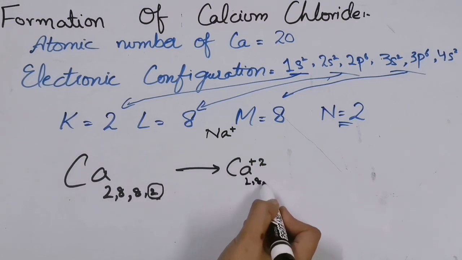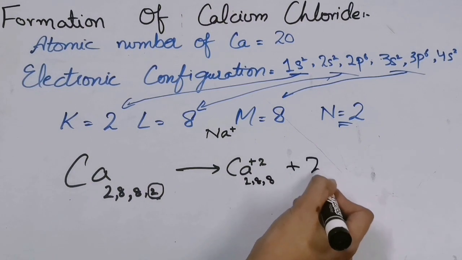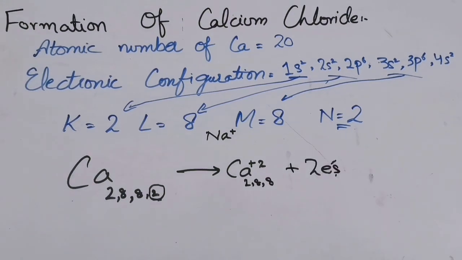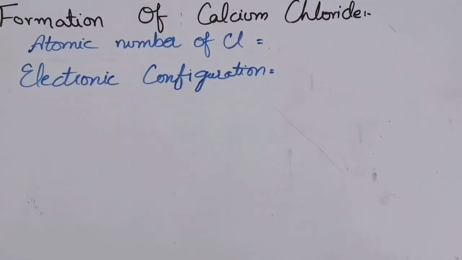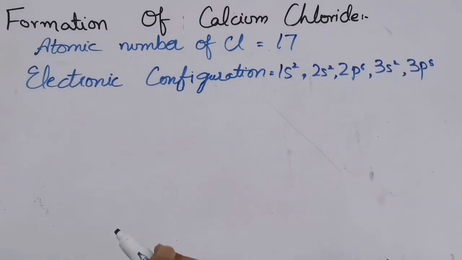2, 8 and 8. It has lost 2 electrons. Now let us go towards the chlorine. Now we know that the atomic number of chlorine is 17. First of all, we will write the electronic configuration. So this will be the electronic configuration of chlorine. Let us fill them in the shells.